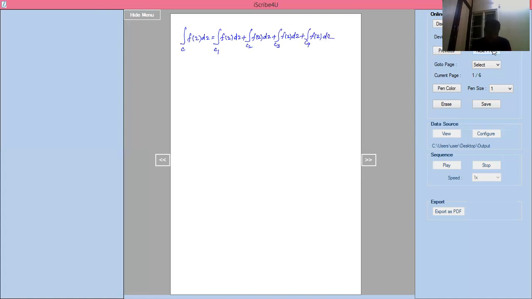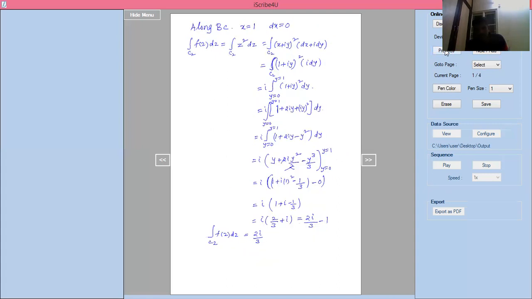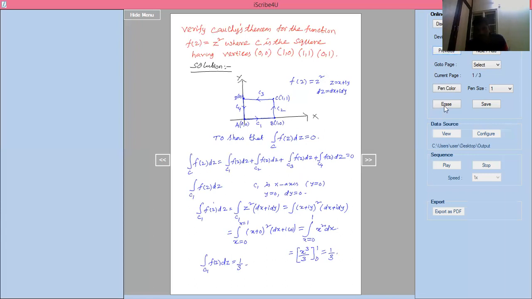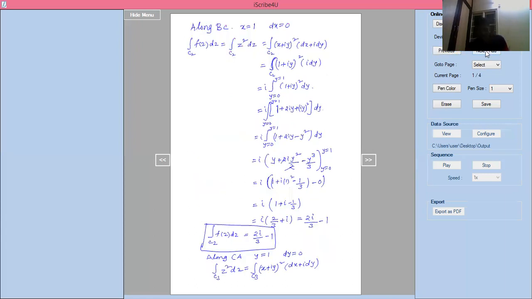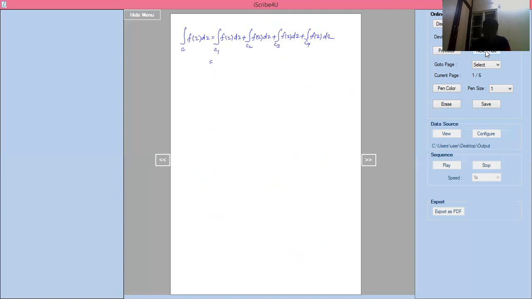Now we'll get integration of C1 into f of z into dz. What is the value for C1? C1 we know is 1 by 3. What is C2? C2 is 2i by 3 minus 1. First one should be 1 by 3, plus 2i by 3 minus 1.